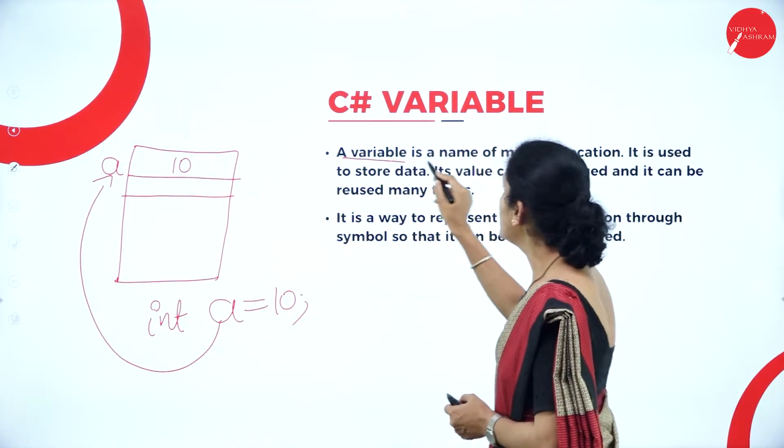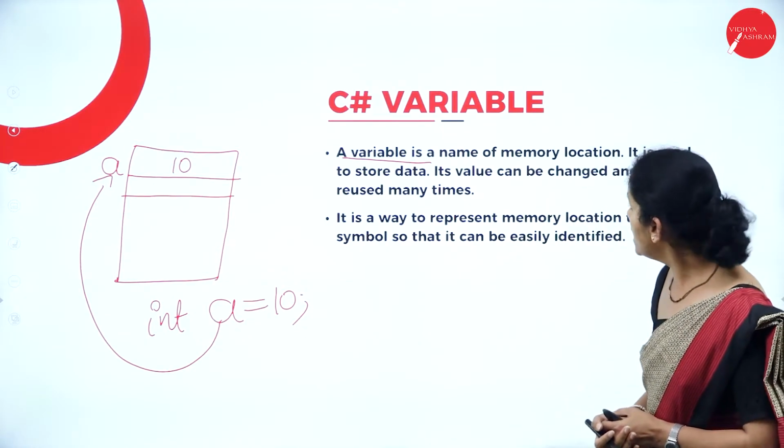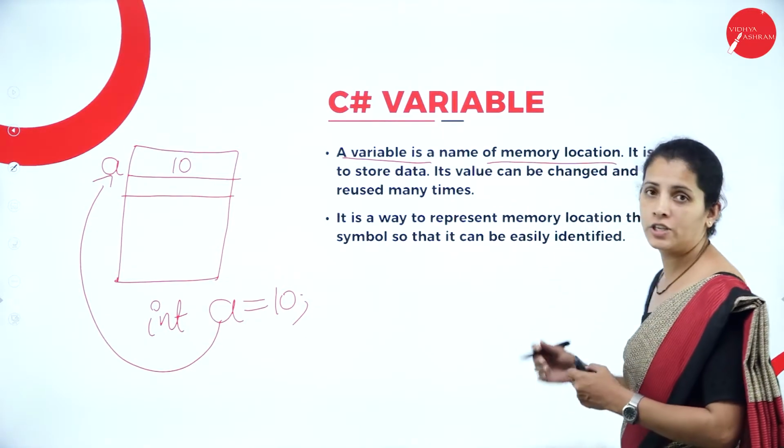Now a variable is a name of a memory location.